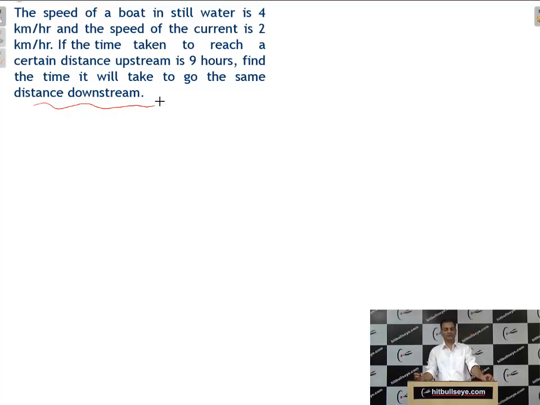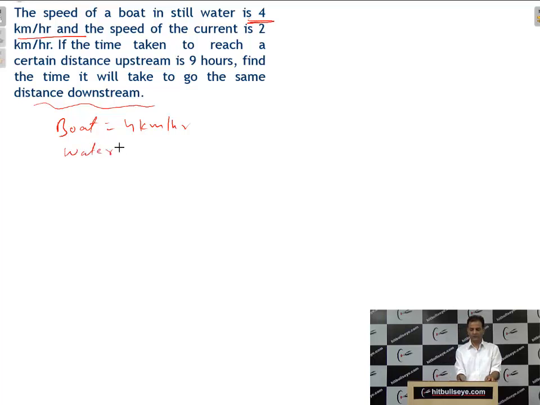So for downstream we have to know the value of the speed of boat, speed of water, and the distance. That means distance by speed will be time. Now what is given? See, I have always told you to break the question into small parts. Speed of boat in still water is 4 km per hour. Speed of boat is given. What is the speed of boat, students? 4 km per hour. And speed of current, speed of water, is also given. What is the speed of water? 2 km per hour. If the time taken to reach a certain distance upstream is 9 hours, what is given, students?